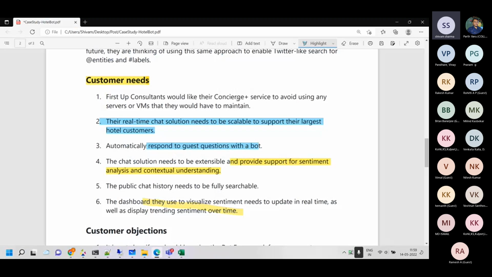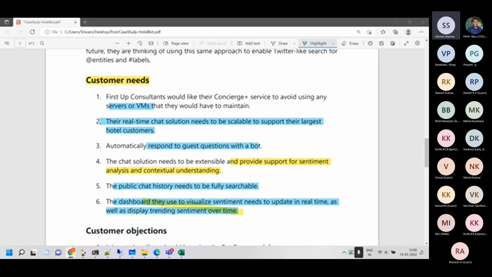We have the public chat history as well. It's fully searchable. And we also have a dashboard for the internal users which determines the sentiments over time, and the average sentiment at a point in time.